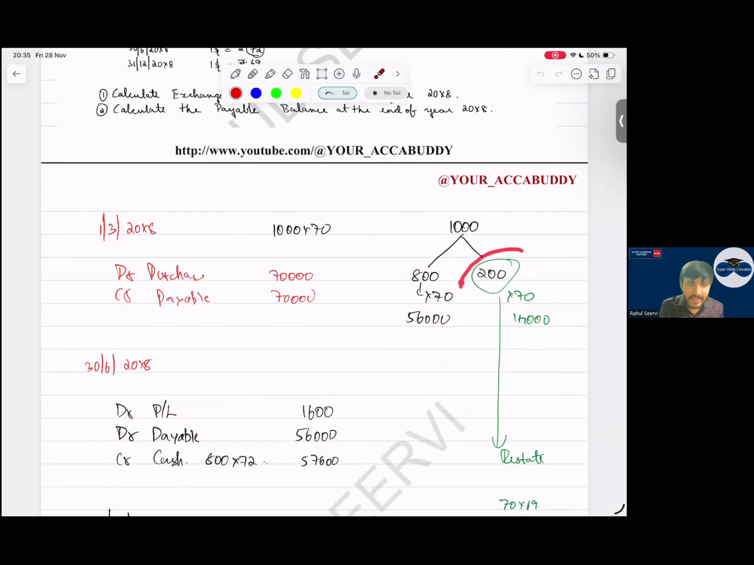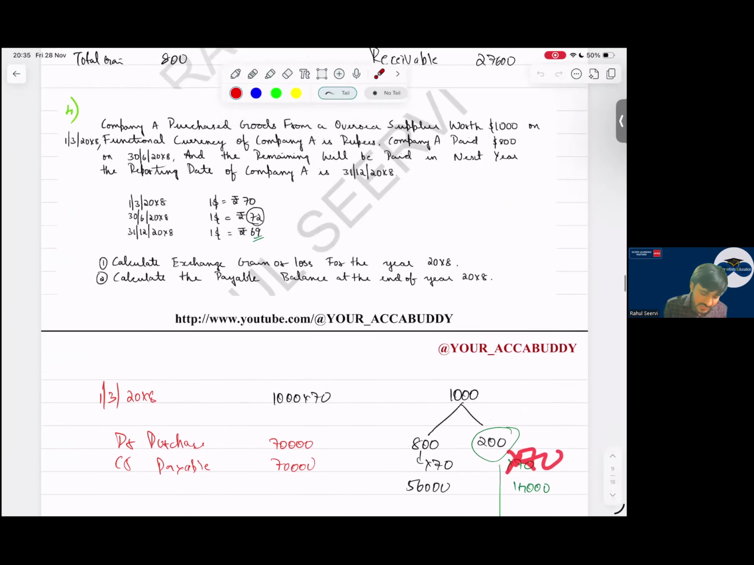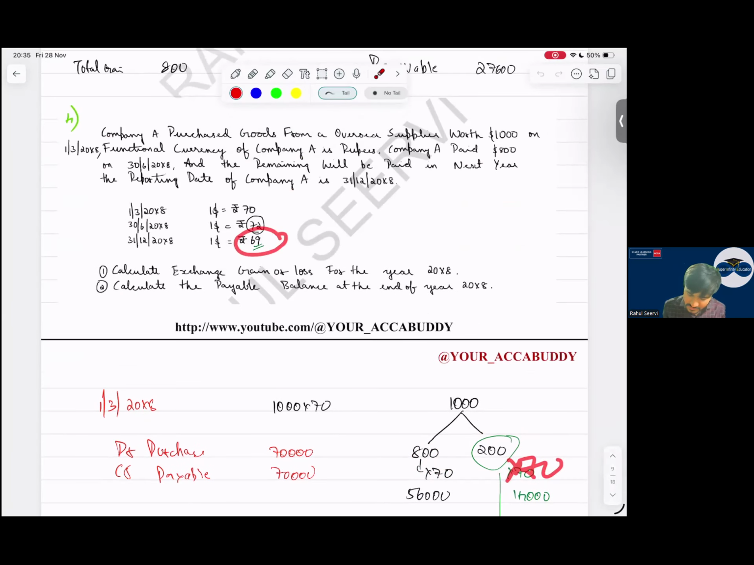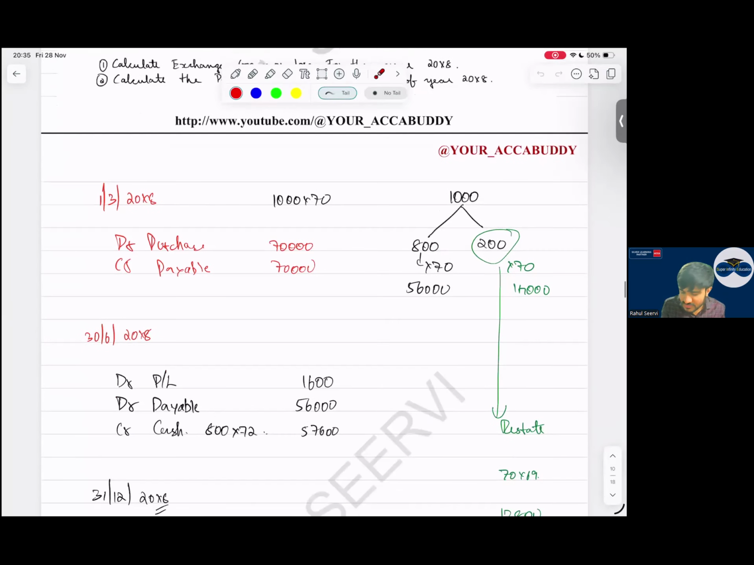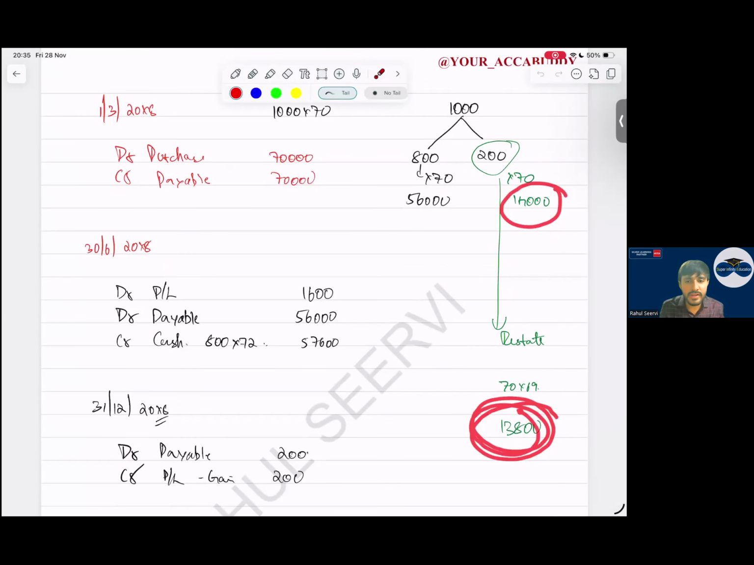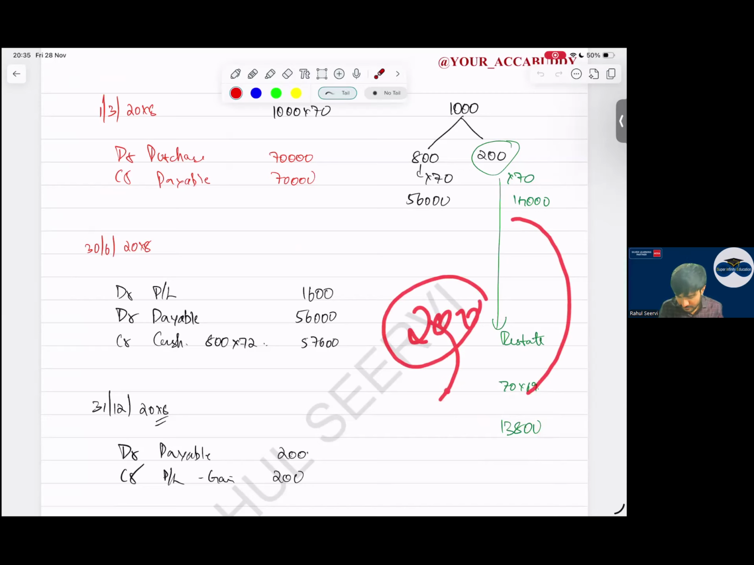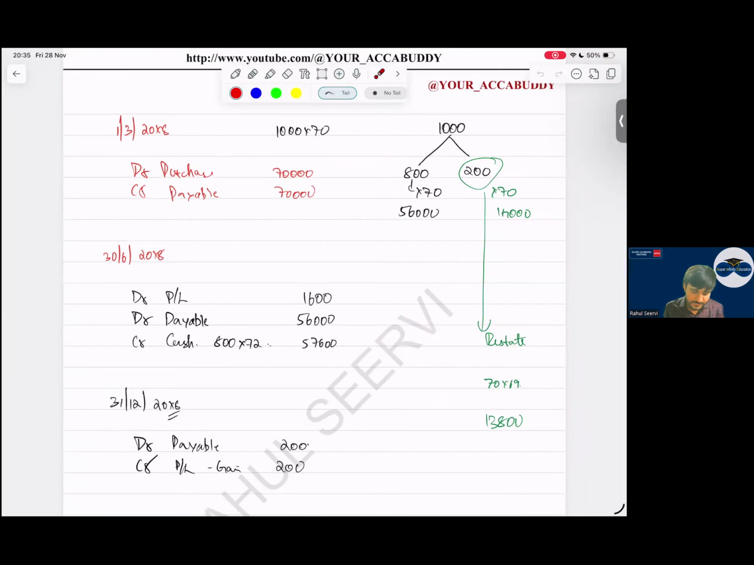Then the remaining 200 I have to restate. I have recorded this as 70, but now I should say 69. If it is 69, I had to pay 14,000, but how much am I paying now? How much should I pay if I restate? 13,800. That 200 is what, sir? Gain in P&L. Simple. So with this, this part is also done.